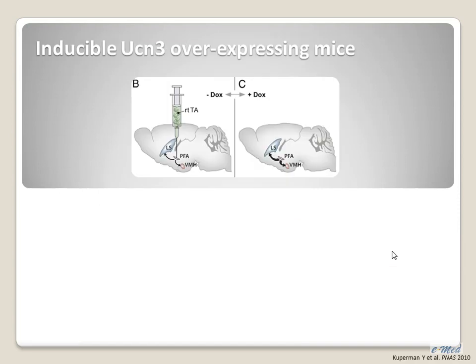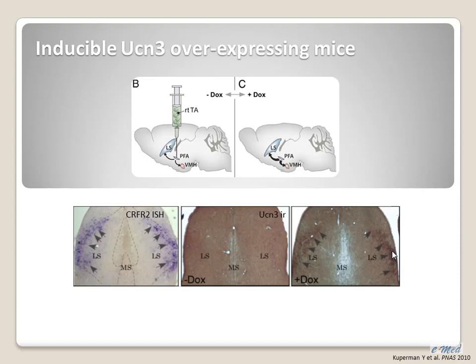What we did is we injected the mice, but we didn't induce the system yet. We didn't induce the urocortin 3 overexpression, and we checked the mice under basal state and following urocortin 3 overexpression. Here you can see that the system works. These are slices of the lateral septum, and this is the endogenous level of urocortin 3 reaching its terminal field in the lateral septum at the basal state, and this is the amount of urocortin 3 that reaches when we induce the system. You can see that the urocortin 3 pattern resembles the expression pattern of CRF2 in this site.